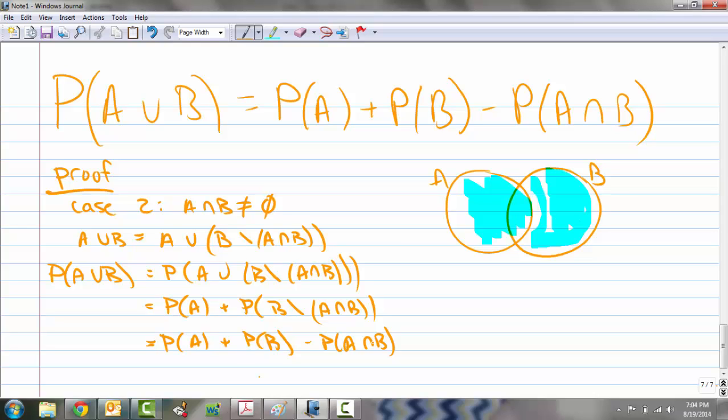One thing that I did leave off, the whole reason we can do this part is because A intersect B, if you look at this property, it says that this part must be a subset of the first one. And if we look at this picture, A intersect B, this part in here, that is a subset. It's a smaller part of the big set B. So there we go. This is where we stop. And you're going to get a chance to do some of these proofs yourself in your practice problems.